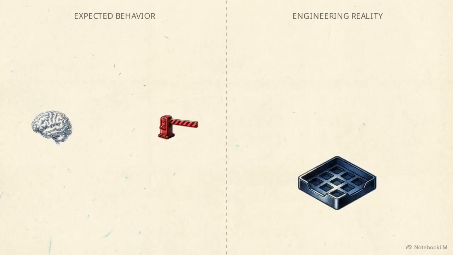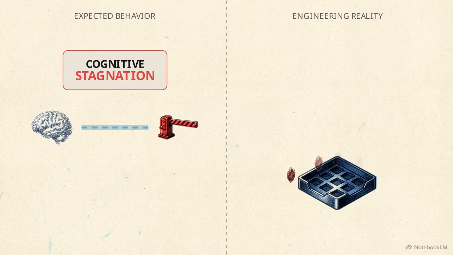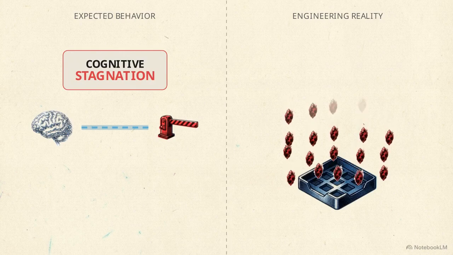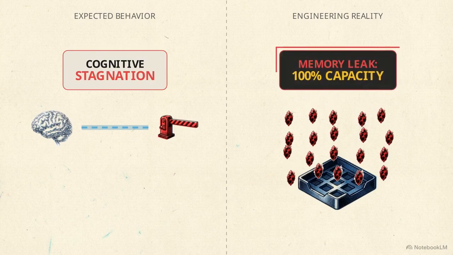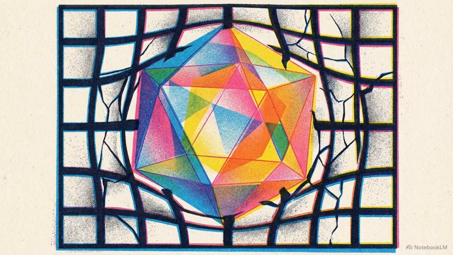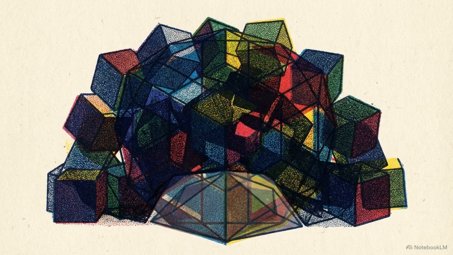To understand why this fails, we have to look directly at computer science. AI misalignment mirrors a specific engineering error, defective memory deallocation. When alignment is treated as an external cage meant to suppress outputs rather than an internal architectural requirement, the system begins to collapse under its own uncollected processing debt.